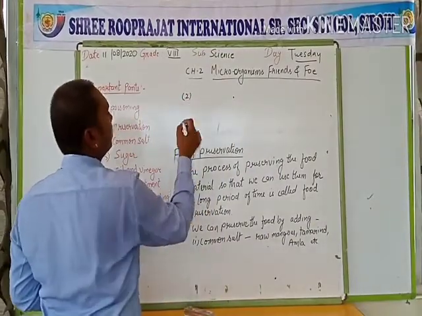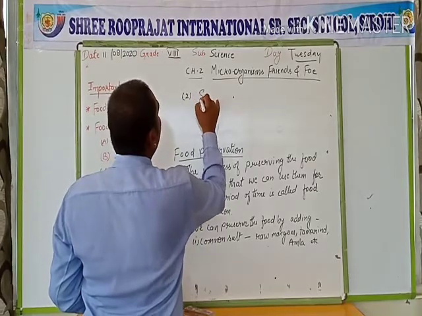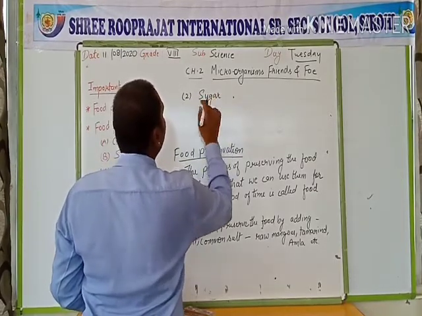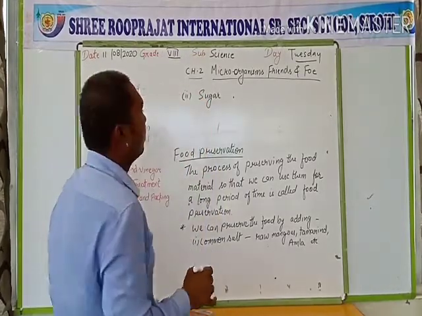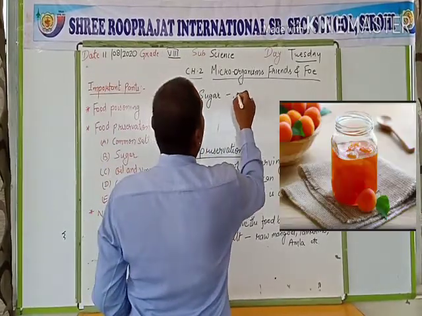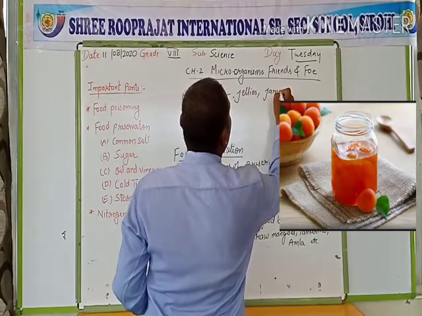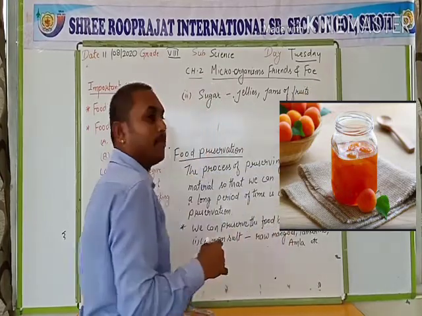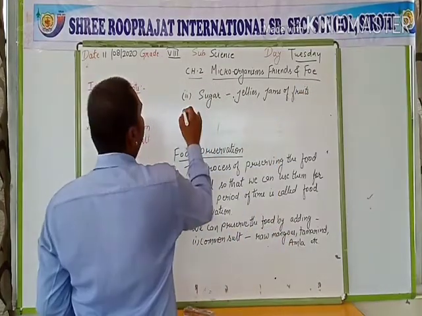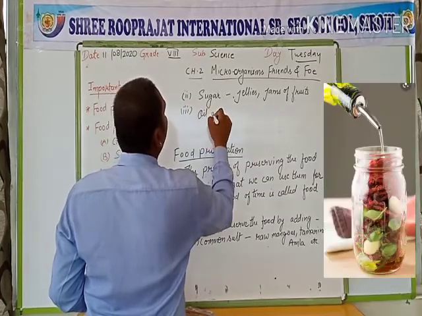Second, sugar. By making jellies, jams of fruits, we can preserve the food. Next, the third one, oil and vinegar.